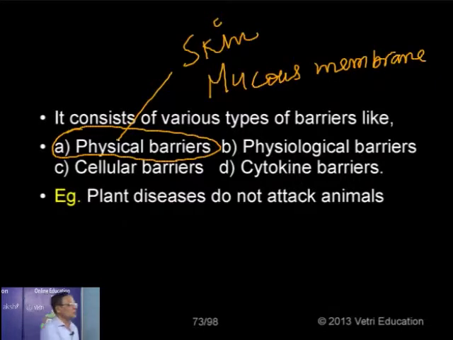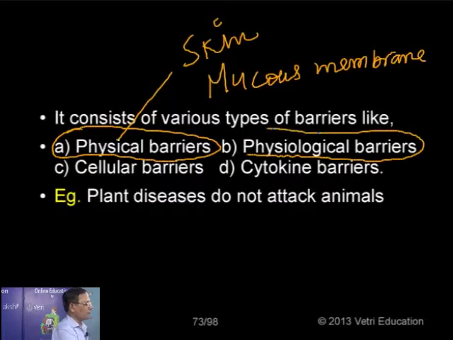Then the second one, physiological barriers. There are certain secretions of the body. They are also helpful in preventing or destroying the entered microorganisms. For example, the fever response, or the hydrochloric acid in the stomach which kills the microorganisms, or some substance found in the saliva, tears, etc. Lysozyme.